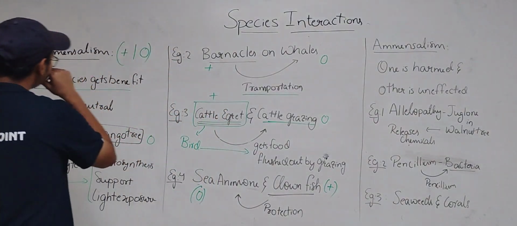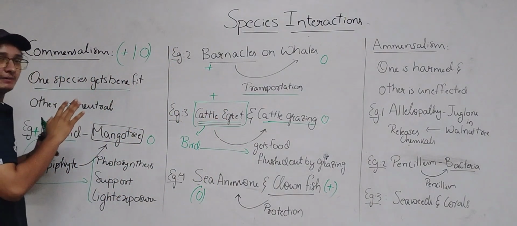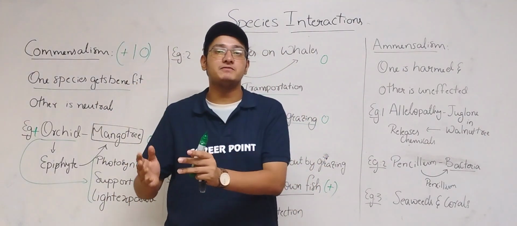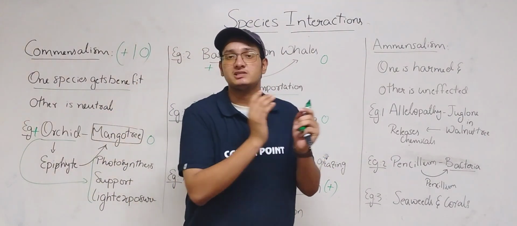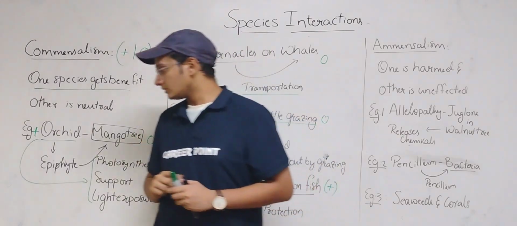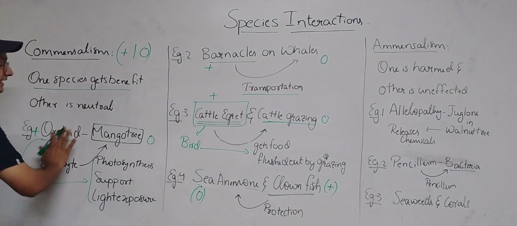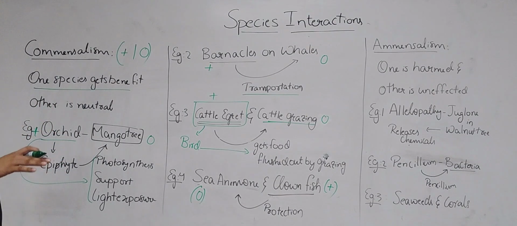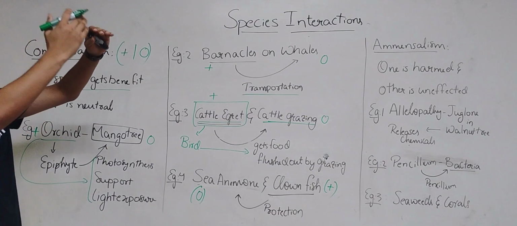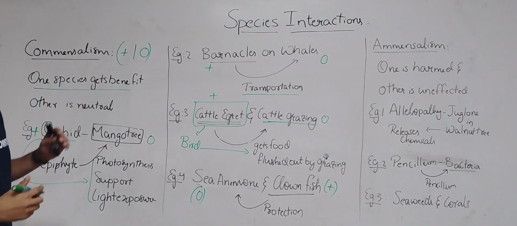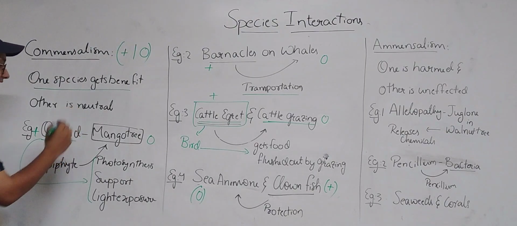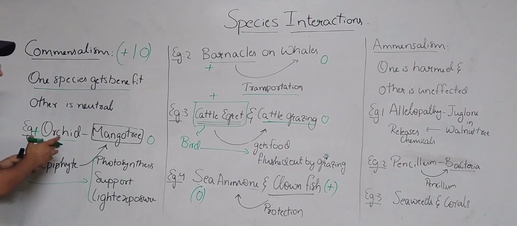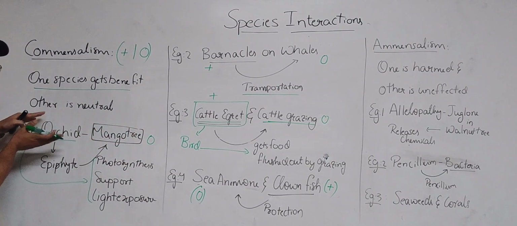So here the most important things are the examples. Commensalism means one organism is getting benefited and the other organism is getting neither benefit nor harm. It's in a neutral state, plus and 0. The main examples are orchid and mango tree. Orchid is an epiphyte, so it stays on tall trees so that it can get enough light for photosynthesis and good support. All these things are provided by the mango tree. In return, it is not expecting anything from the orchid, so it is in a neutral state while the orchid is benefited.